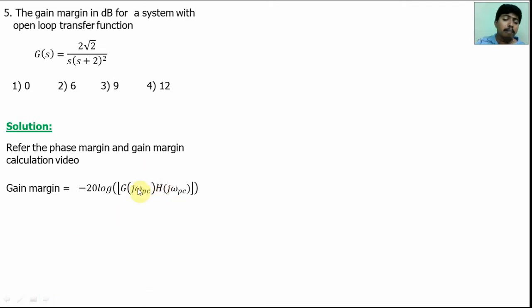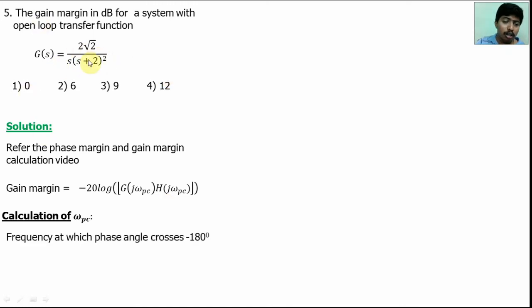First find omega pc, the phase crossover frequency. Phase crossover frequency means the frequency at which the phase angle crosses minus 180 degrees. So first find the phase angle value. Here the term is S into S plus 2 into S plus 2.